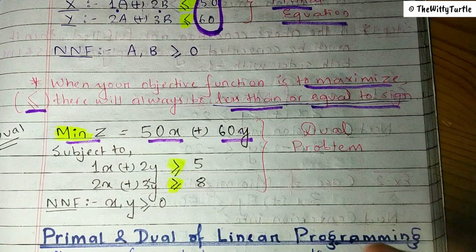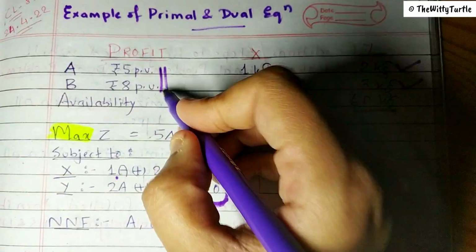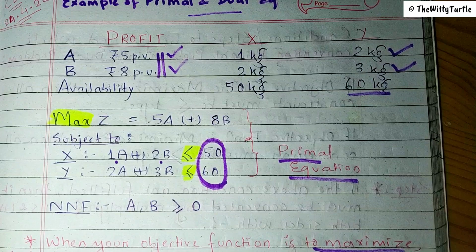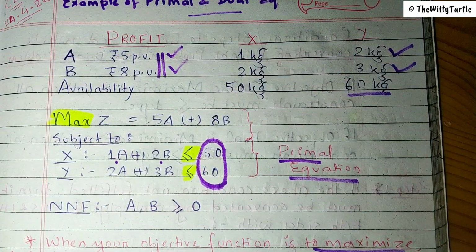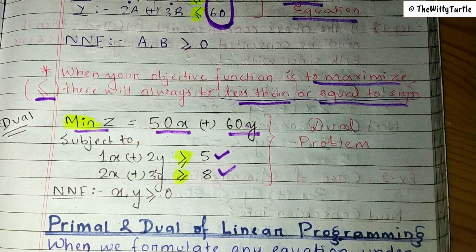So when we are reversing the table, what is happening? The availability of raw material has become the objective function. But in this case, by using a lesser amount of raw materials, you have to maintain this much profit, right? You have to get this profit. So now earning this amount of profit is your constraint function. You have to design all those equations in such a way that you can achieve that much profit which you were earning before also, right?